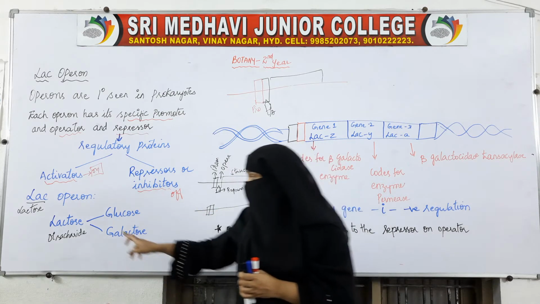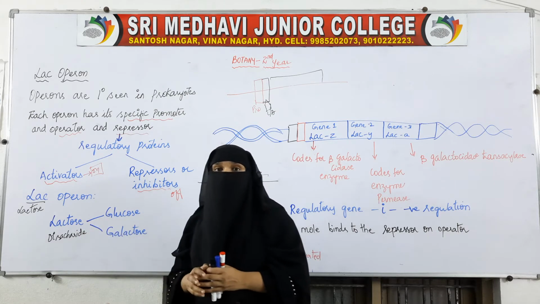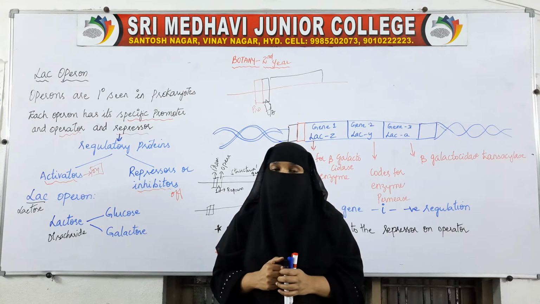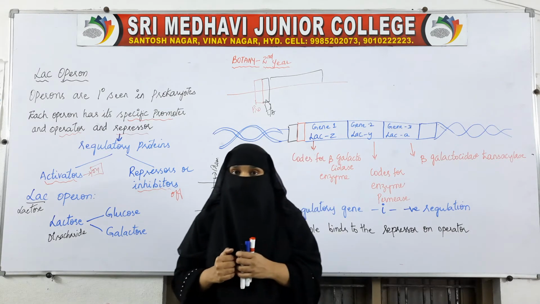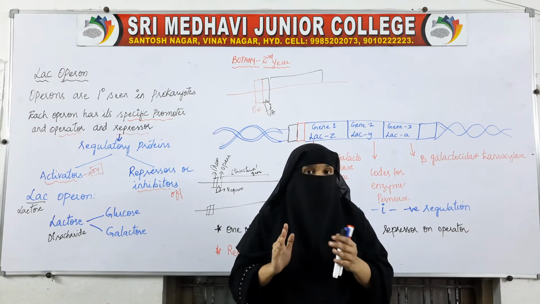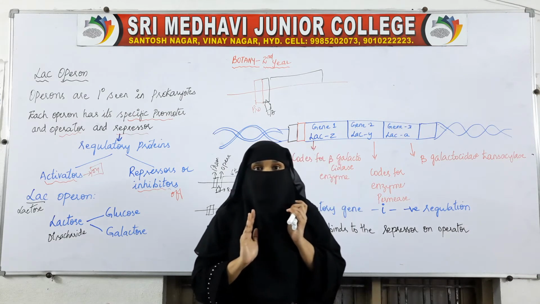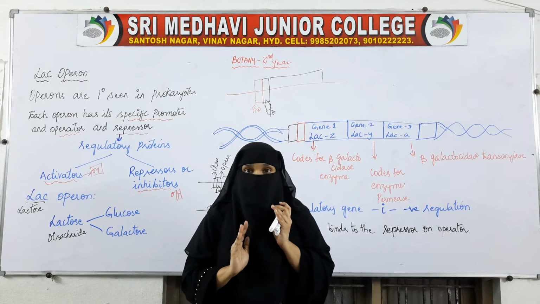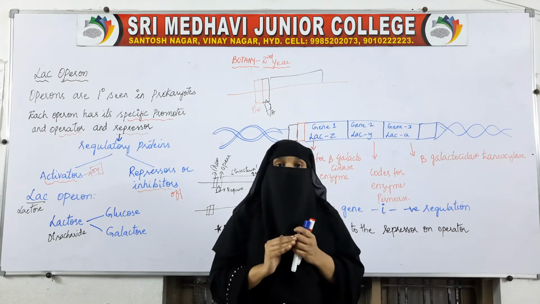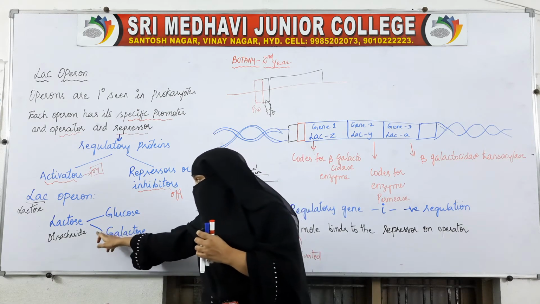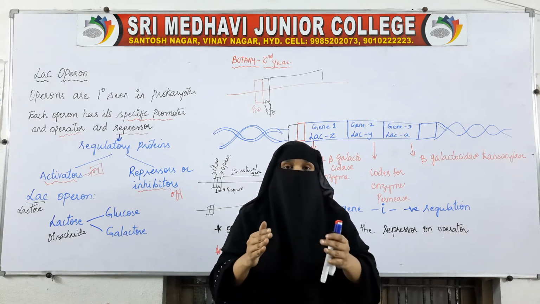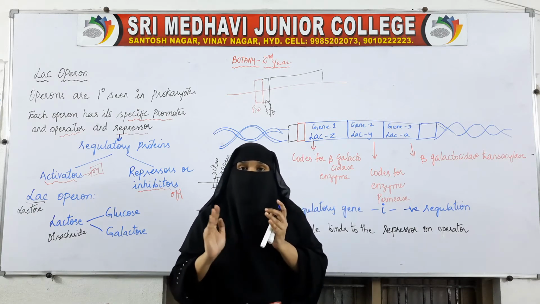For the conversion of lactose to glucose and galactose, it requires an enzyme. For the hydrolysis of lactose to glucose and galactose, enzymes are required, and we know enzymes are formed from proteins. Enzymes are nothing but proteins. So, if the bacteria want energy, they need to synthesize an enzyme which will hydrolyze the lactose into glucose and galactose.